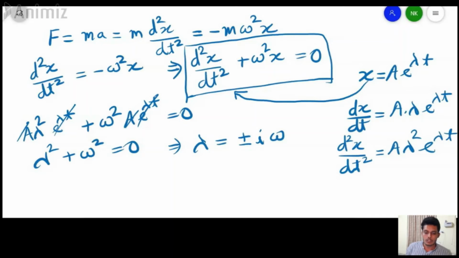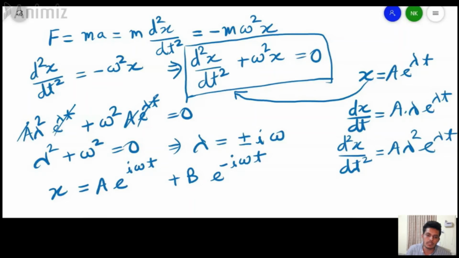Now the solution to this differential equation can be of the form x equals a e to the power iota omega t plus b e to the power minus iota omega t, one the positive part and one the negative part.